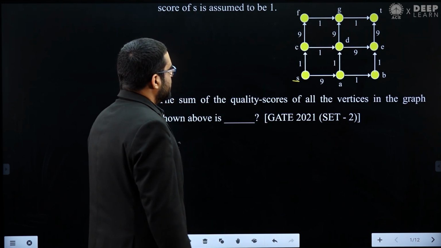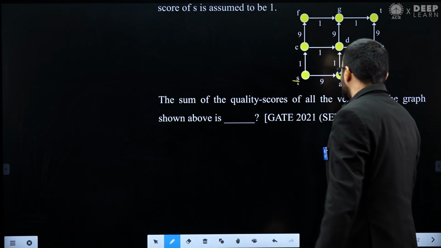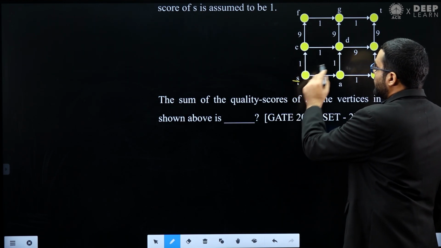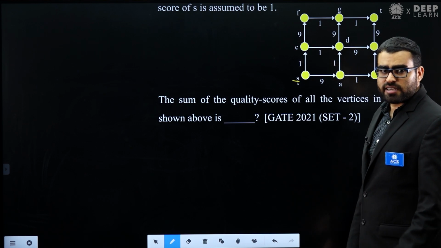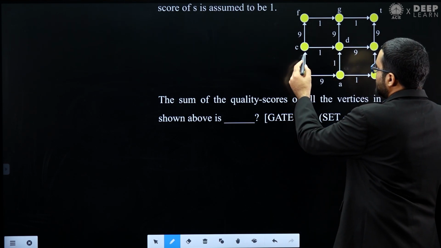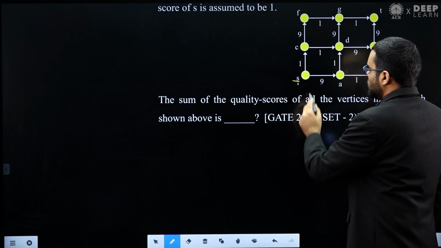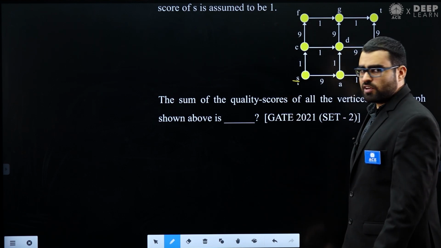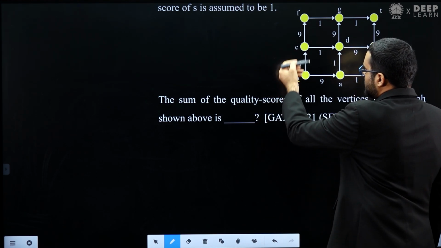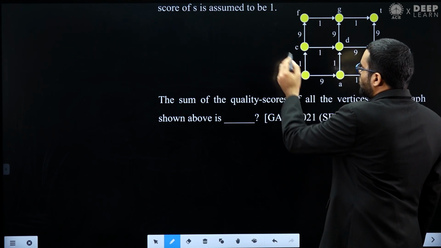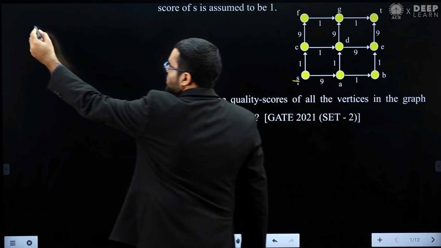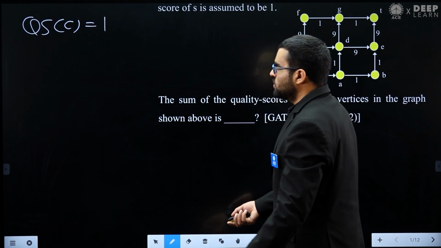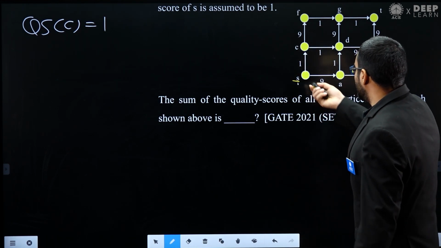Now let's see. From vertex S, there is only one path to vertex C, because remember this is a directed acyclic graph. Hence there is only one incoming edge to vertex C, that is from S to C. So from S to C there is only one path, this directed edge. So the quality score of C will be 1, because there is only one edge. The quality score will be directly 1.